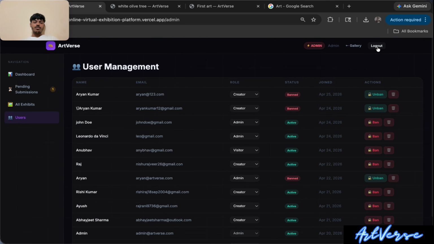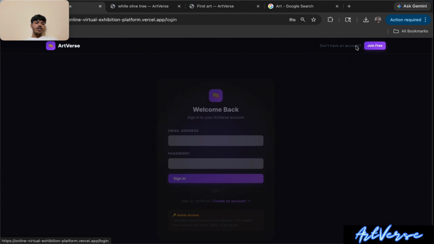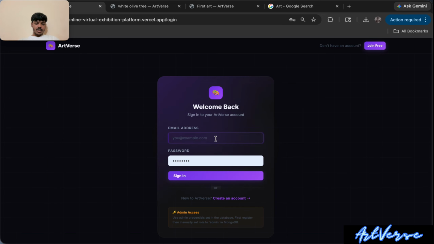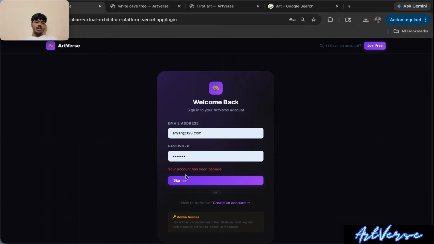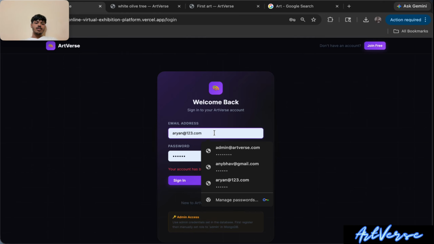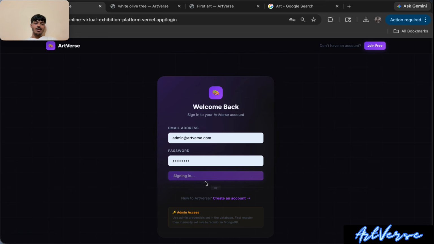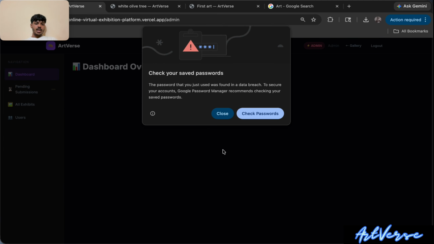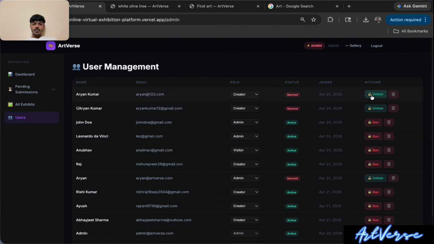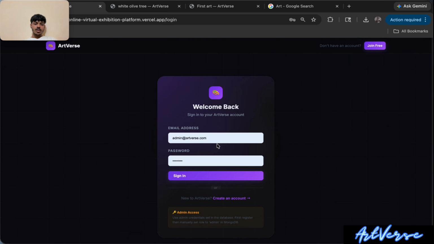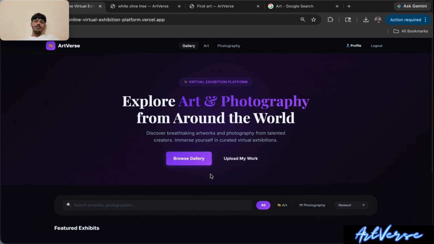Now I am going to log out from this and log in again with the account which I created some time ago, that is Aryan123. When you try to sign in, it will show you that your account has been banned. Now if you want to unban this, then we have to go back to the admin account, sign in, and unban that account again. When we click unban, it gets unbanned. Now log out, log in again, and sign in. Now you can see welcome back Arvind Kumar, which means my account is unbanned again.